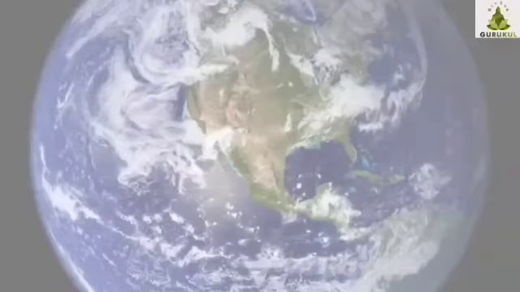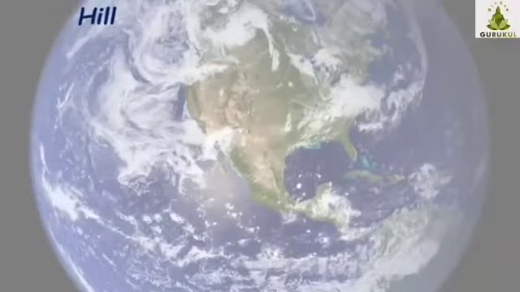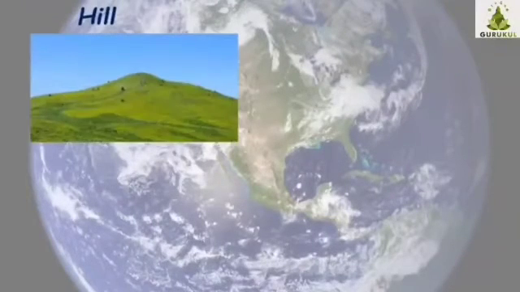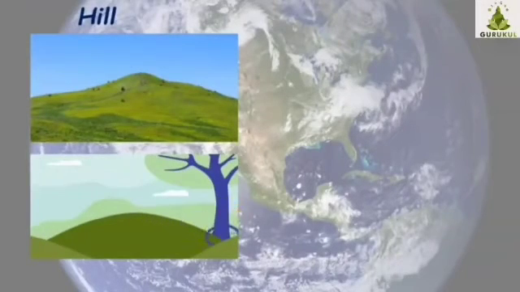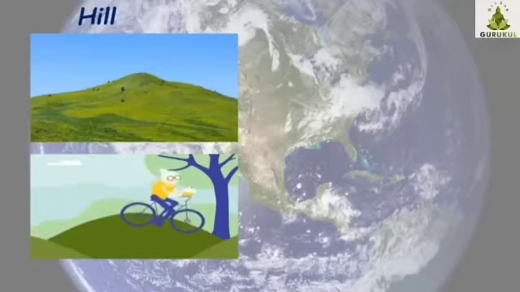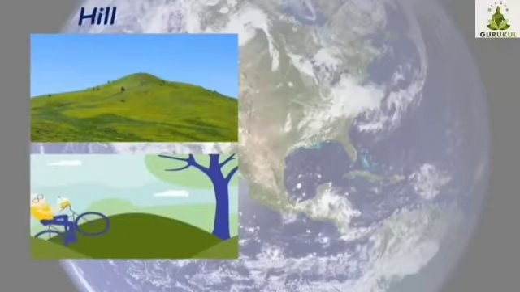Next is hill. A high level land with a pointed top is called a hill. Hills are made up of hard rocks. It is difficult to grow crops on hills, and hills are cooler than plains.